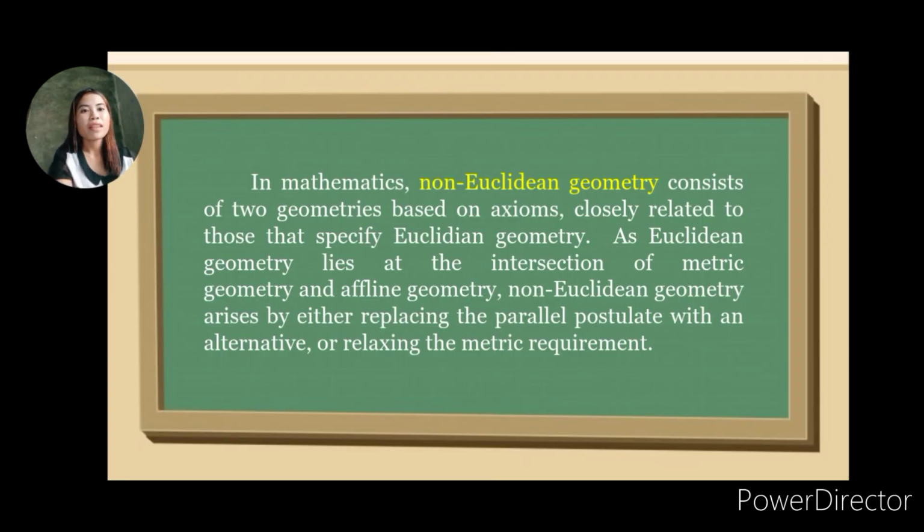So in mathematics, non-Euclidean geometry consists of two geometries based on axioms closely related to those that specify Euclidean geometry. As Euclidean geometry lies at the intersection of metric geometry and affine geometry, non-Euclidean geometry arises by either replacing the parallel postulate with an alternative or relaxing the metric requirements.